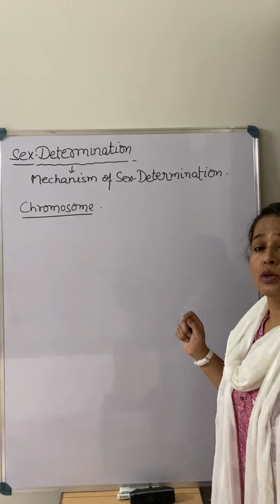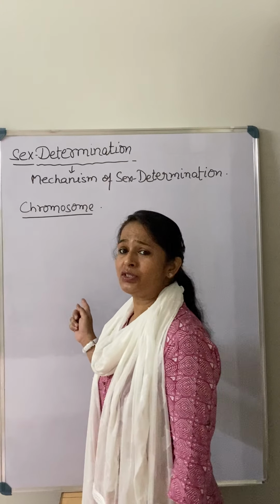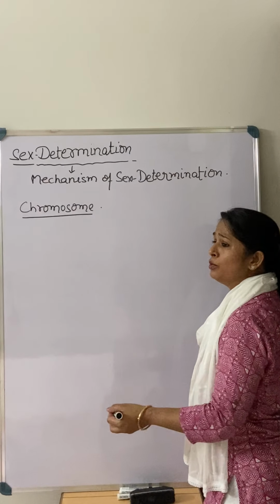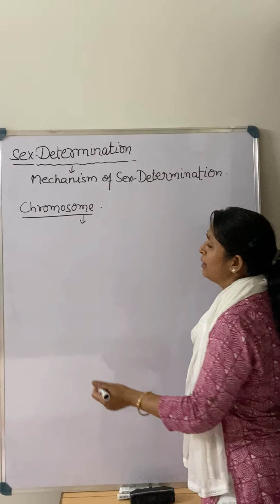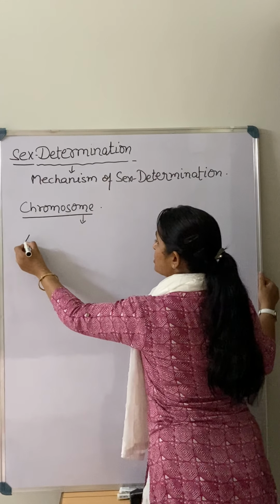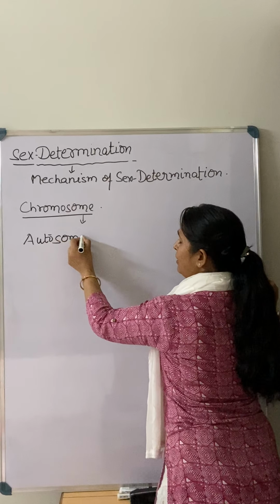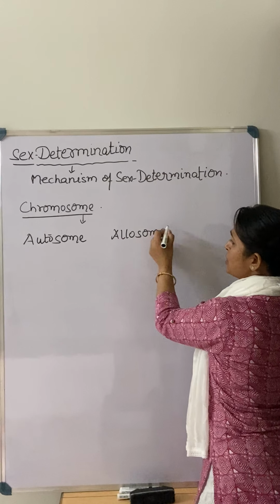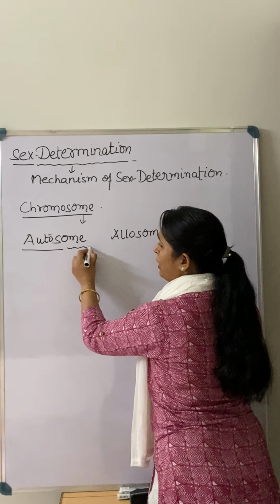The chromosomal theory of sex determination was given by Stevens and Wilson, and they decided how the chromosomes are responsible. According to them, there are two types of chromosomes present in an organism. One is known as autosomes, and the second one is known as the allosomes. Autosomes are somatic chromosomes also, and these chromosomes are the same in male and female, right?